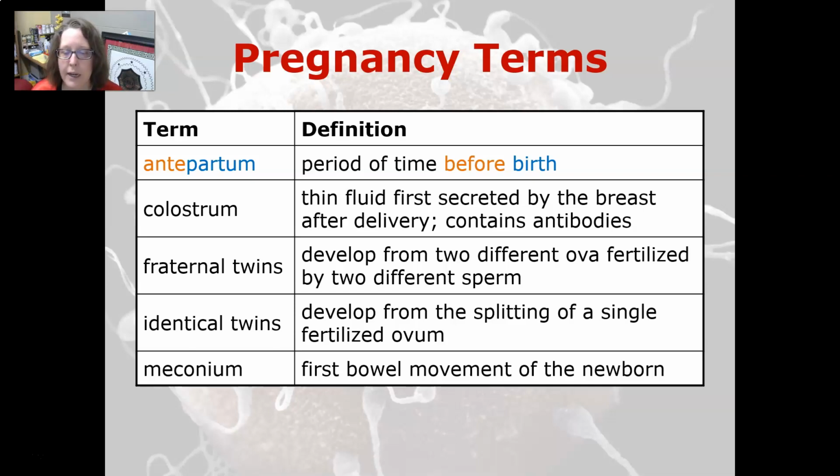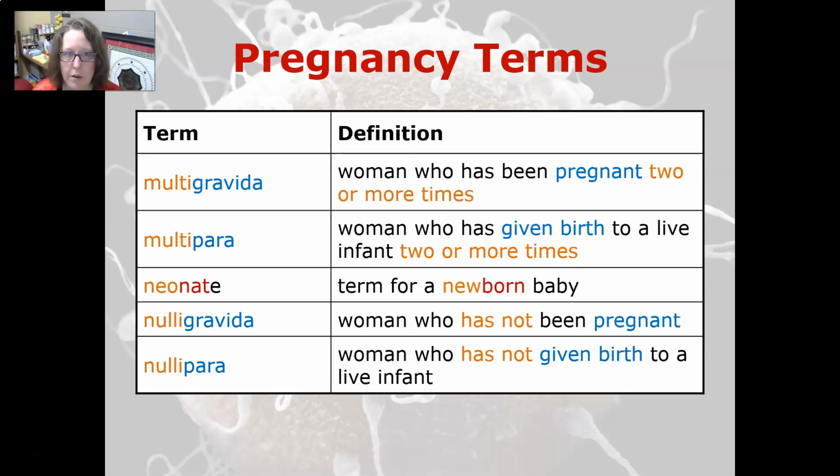Meconium is the first bowel movement of the newborn. Multigravida is a woman that has been pregnant two or more times. Multipara is a woman who has given birth to a live infant two or more times. A neonate is a term for a newborn baby.